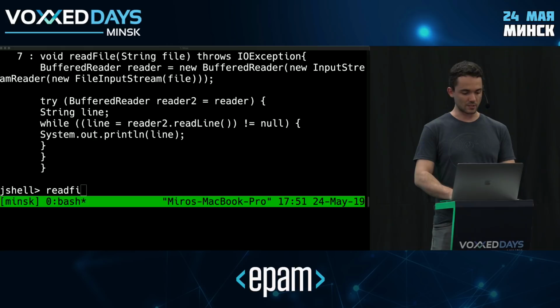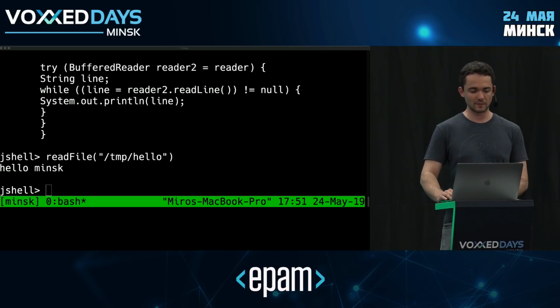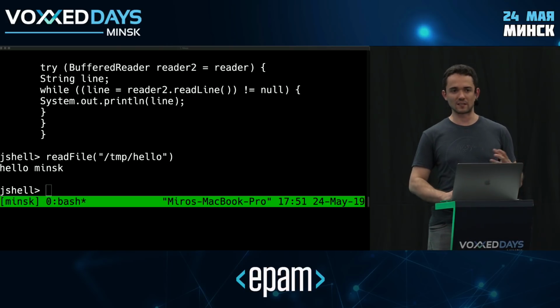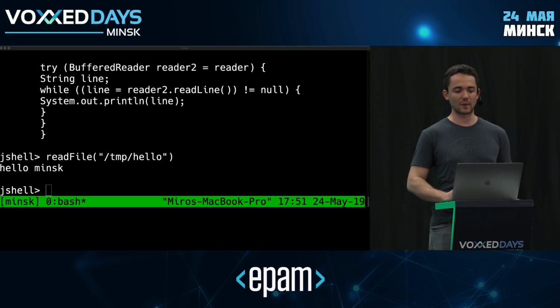So let's try to use this. And I prepared a file before. Hopefully, it's still there. I can just go to tmp and my hello file. And this works just fine. But you can see that this is not exactly written very cleanly, right? And the unclean part here is, of course, the second buffered reader that I had to create just for the purpose of having it managed by the try construct.